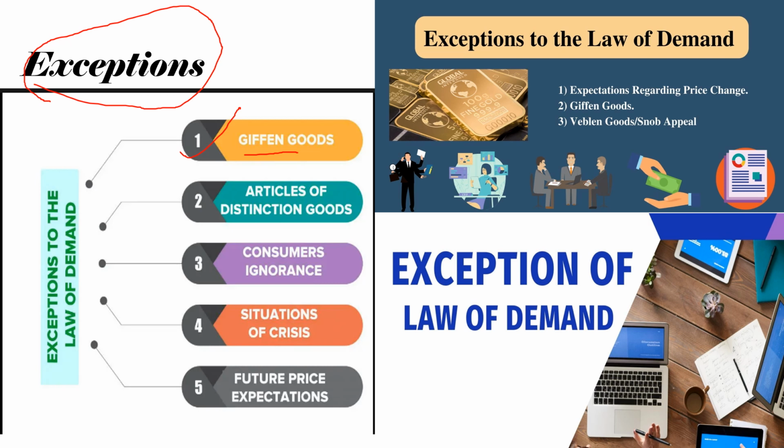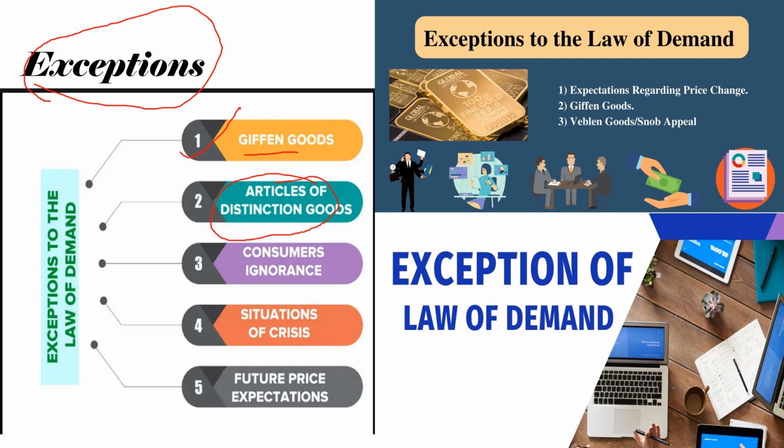Giffen goods are mainly concerned with the proportion of income we are spending upon it. As our income decreases, we prefer to purchase Giffen goods more. So the main relationship of the Giffen goods is through income, not through prices. So the law of demand doesn't apply here.